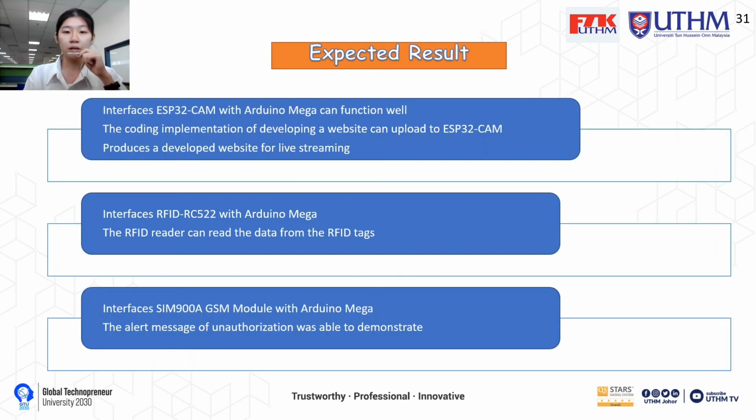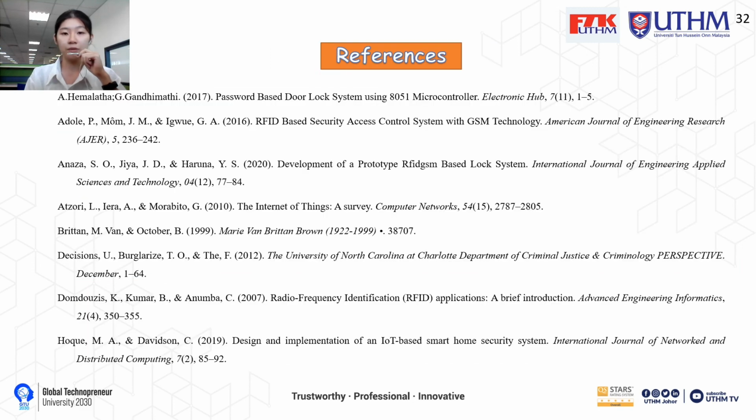The expected results after running the simulation. First, interfacing the ESP32-CAM with the Arduino Mega can function well. The coding implementation of developing a website can be uploaded to the CAM board, and it can successfully produce a website for the live streaming. Next, for interfacing the RFID with the Arduino Mega, the RFID reader can read the data from the tag and send it to the microcontroller. Lastly, interfacing the GSM module with the Arduino Mega, the alert message of unauthorized access will be able to be demonstrated. Next, there are the references for this project.